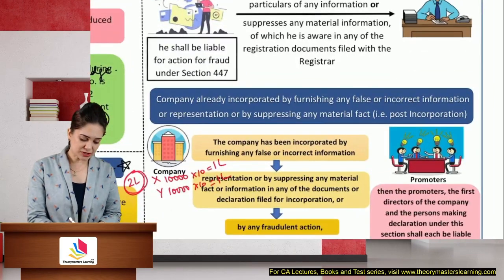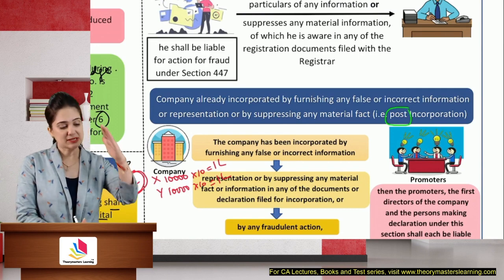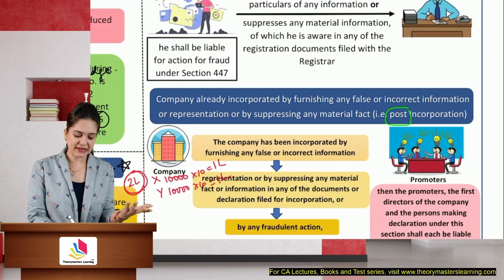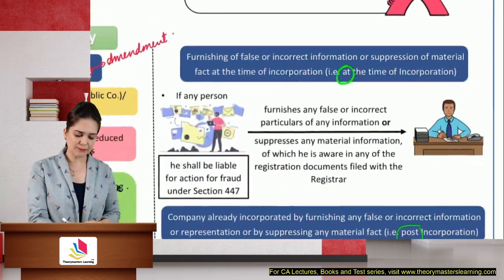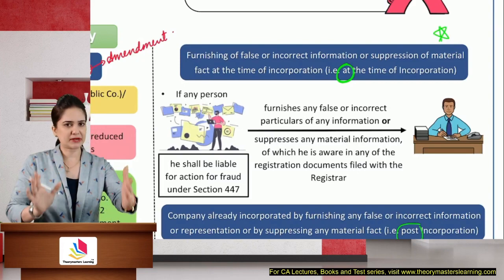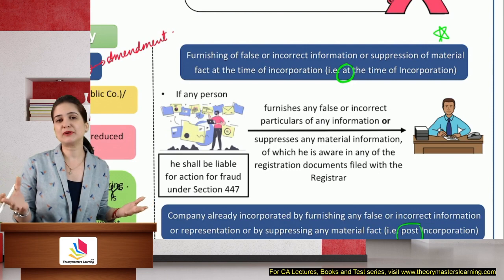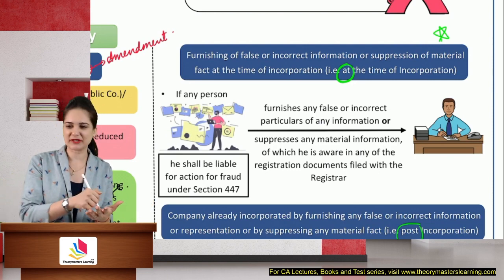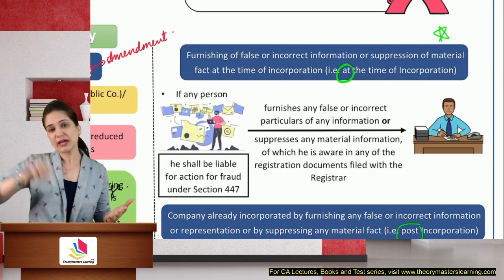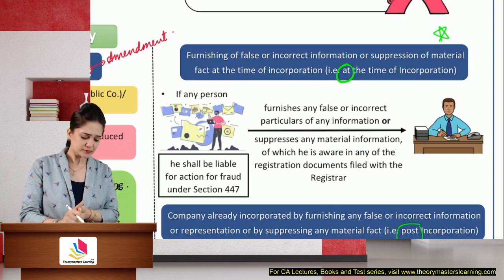What if the ROC finds that you have registered the company by providing false, incorrect statements, by suppression of facts? He finds this after incorporation, then what action can be taken? Both are important for exam. They can be asked separately, or a combined question can be asked as to what action will be taken by the ROC if he finds that wrong information was given at the time of incorporation, and what action can be taken if we find that you had given false information but we find it after incorporation.